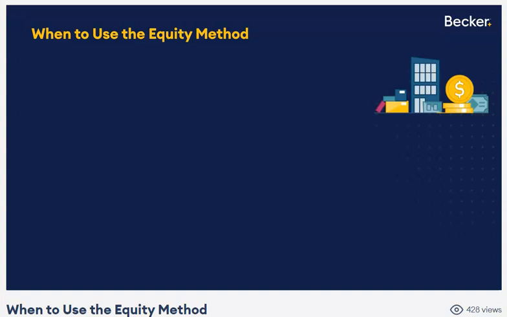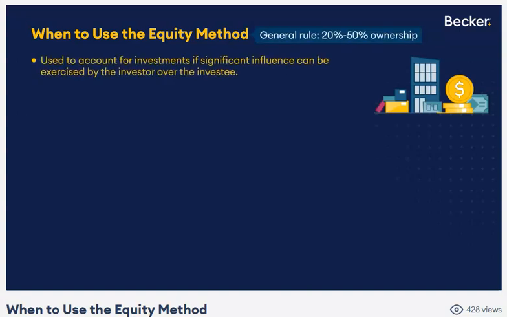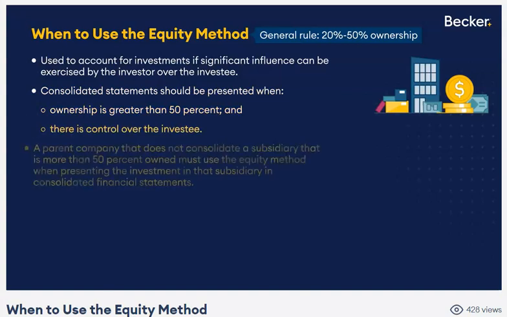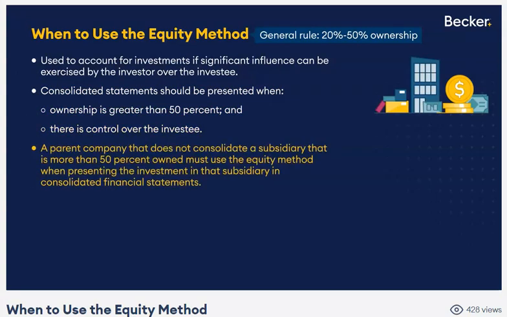All right, so when to use the equity method of accounting? As a general rule, you own at least 20, but not more than 50, but that's only evidence. Look for significant influence. It's possible you might own less than 20 and have significant influence, or maybe you own more than 20, but for whatever reason, the facts indicate you don't have significant influence. Okay, you're going to consolidate as a general rule when you own more than 50%, but really the key for consolidation is control. You might not consolidate even though you own more than 50 because you don't have control.